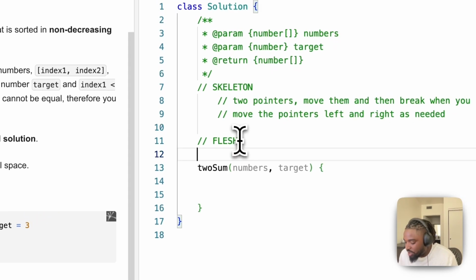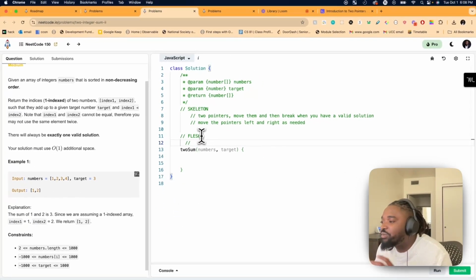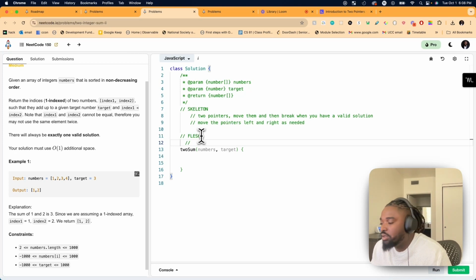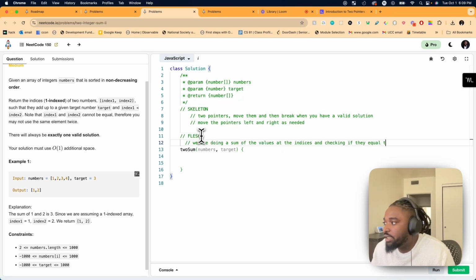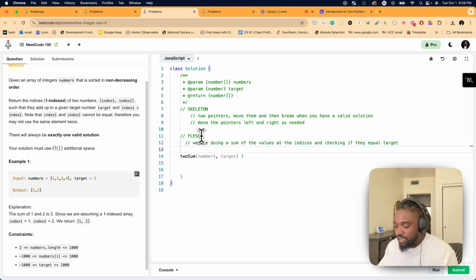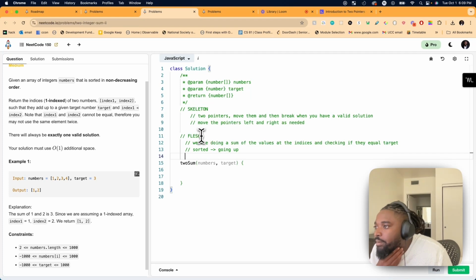The flesh now. The only thing that's different from this question to the other one is that now we're doing a sum of the values at the indexes and checking if they equal the target. That's it. That's the only difference. That's the flesh here, and that this is sorted. It's sorted, so that helps us. So look out for the keywords. So this is sorted going up, right? Okay.